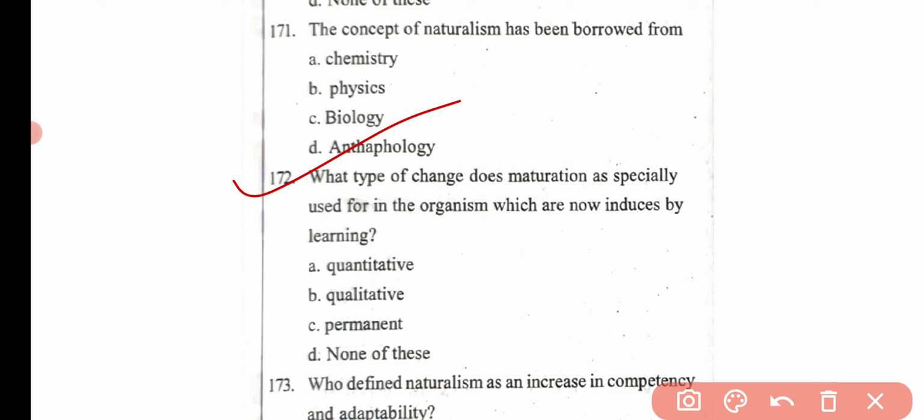Then the next question is, what type of a change does maturation have, specially used for in the organism, which are not induced by learning? Option A, quantitative. Option B, qualitative. Option C, permanent. And option D, none of these. Here the correct answer is option B, that is qualitative.